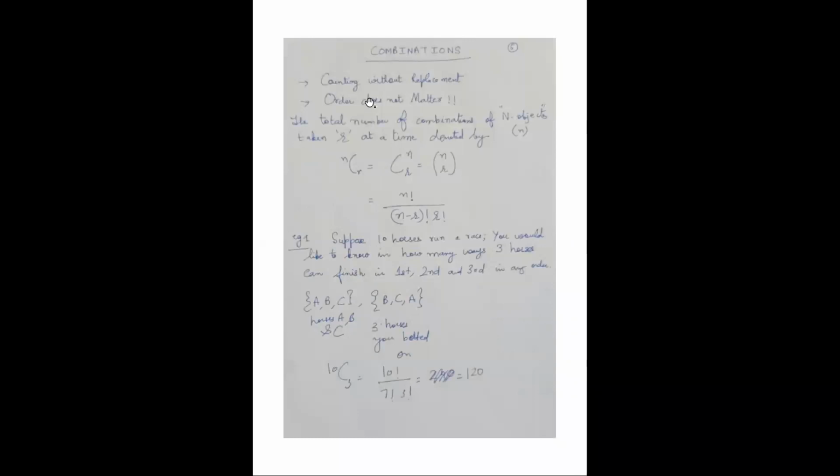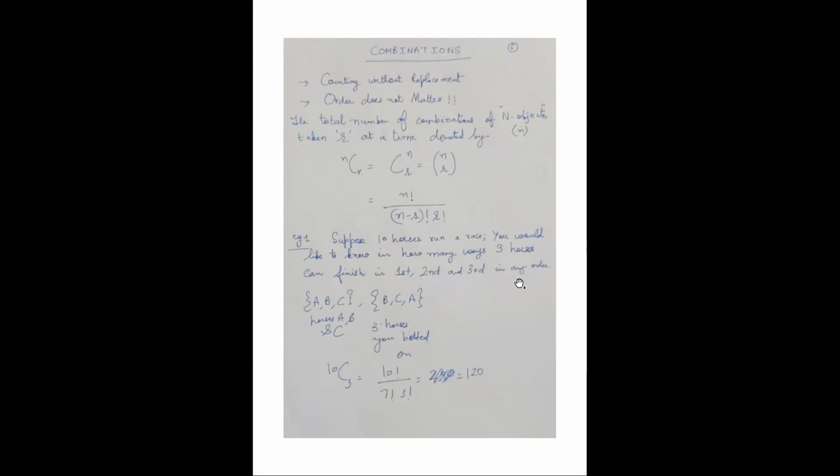Then let's talk about combinations. It is again counting without replacement, but order does not matter here. And it is usually represented by nCr. These are the usual representations of combinations. Let's take the first example. Suppose 10 horses run a race and you would like to know in how many ways 3 horses can finish in first, second, and third, or in any order.